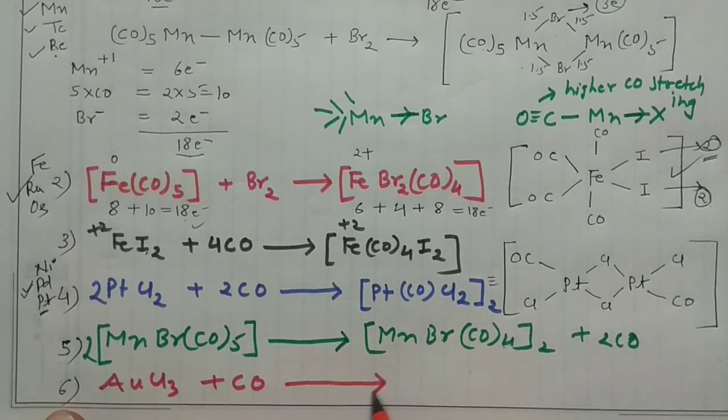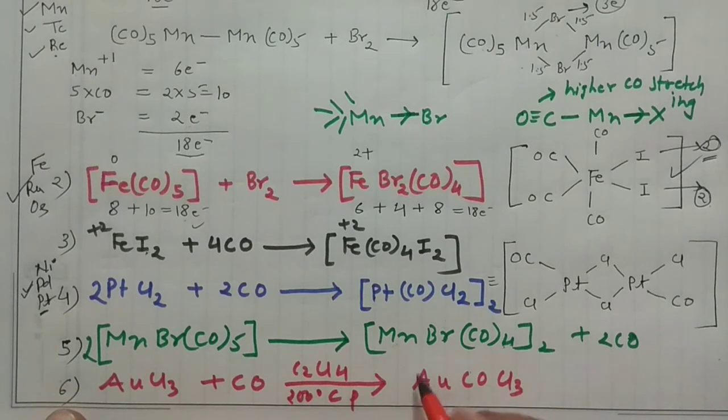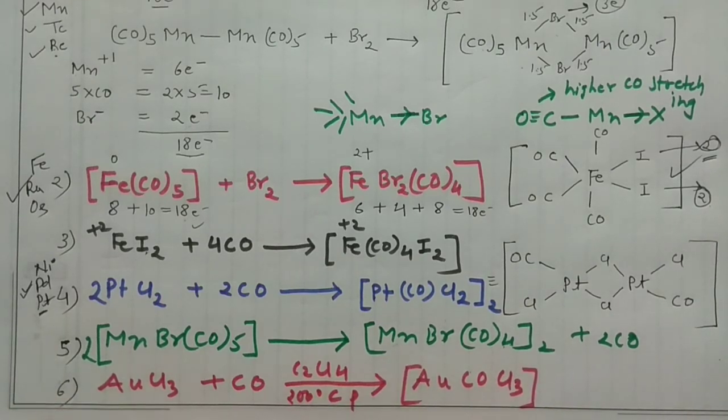Of course, certain reaction conditions are there, like C2Cl4 tetrachloroethane, which is a solvent, and at high temperature, 200 degrees centigrade, and of course pressure is also there. Then it will result into this gold carbonyl chloride. So this is another way of producing these complexes. This is how you can prepare them.